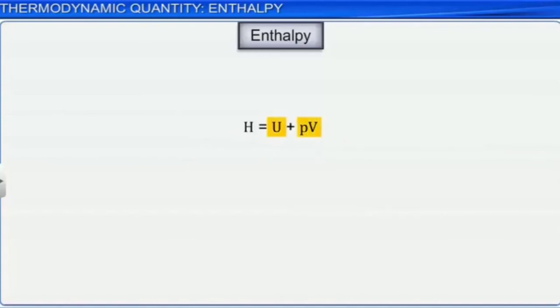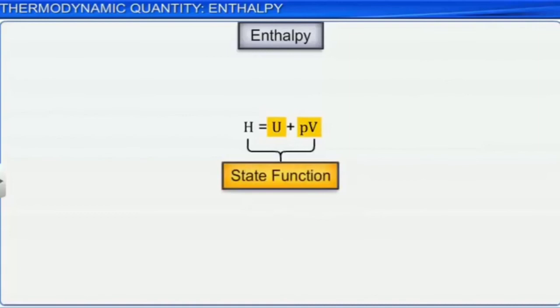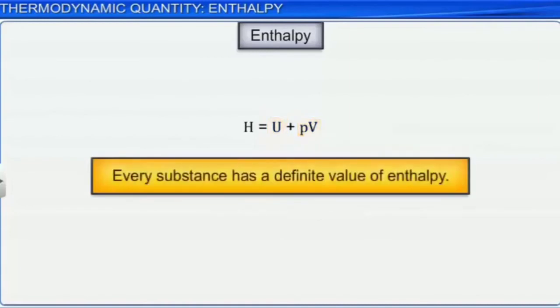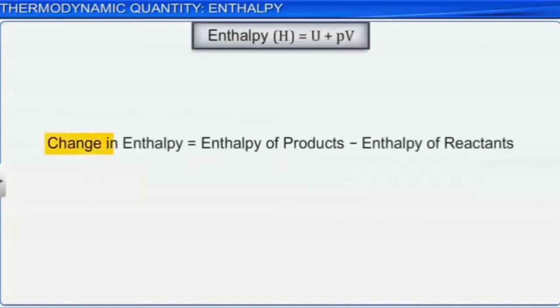Every substance has a definite value of enthalpy. Then, the change in enthalpy delta H is equal to enthalpy of product minus enthalpy of reactants, HP minus HR, where HP is the enthalpy of product and HR is the enthalpy of reactant.